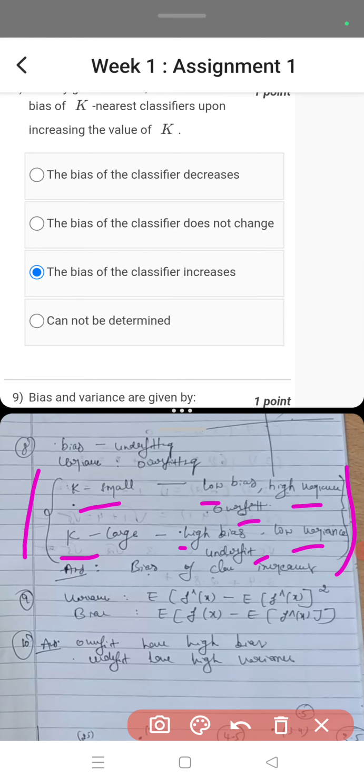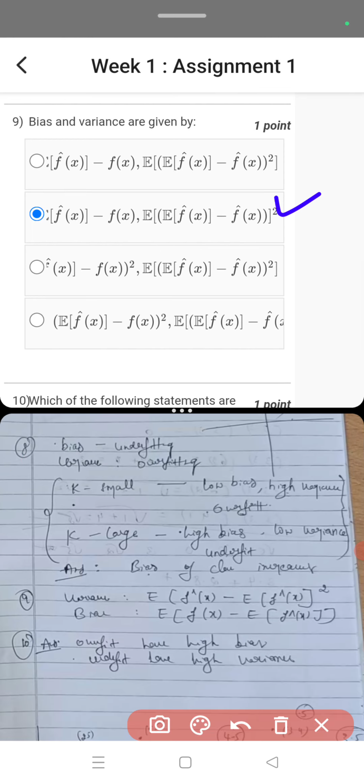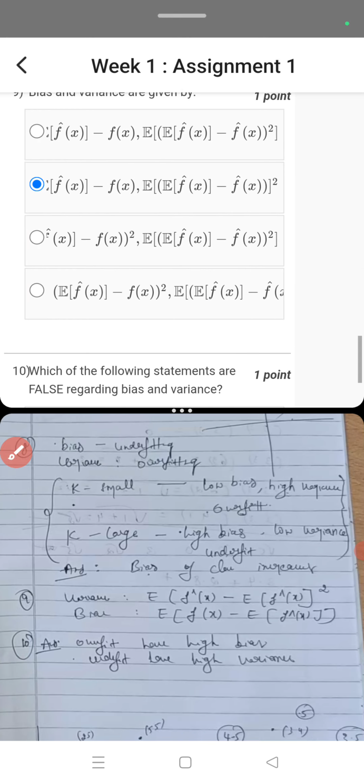Then the ninth one. For the ninth one, the correct answer is the second one, that is E of f of x minus f cap of x, prediction minus actual, and it is squared. You can observe the square is on the outside. I have a little bit of confusion with respect to the ninth. I will put the correct answer in the description later if it is changed.